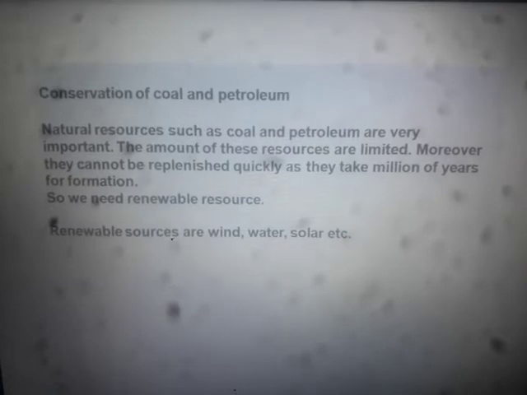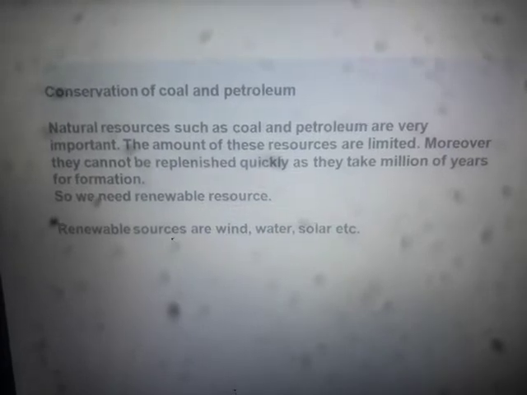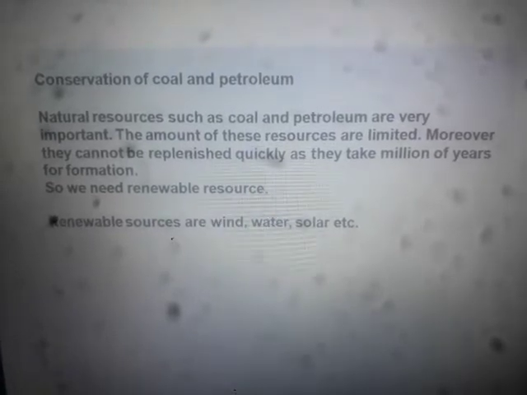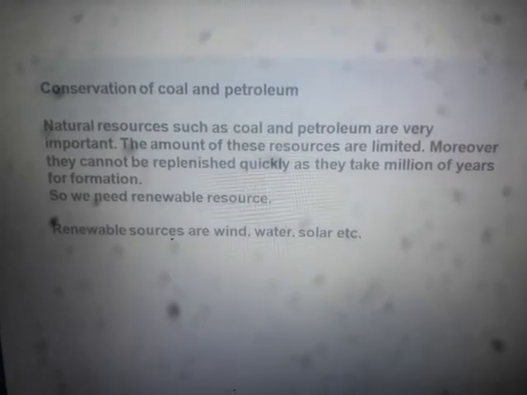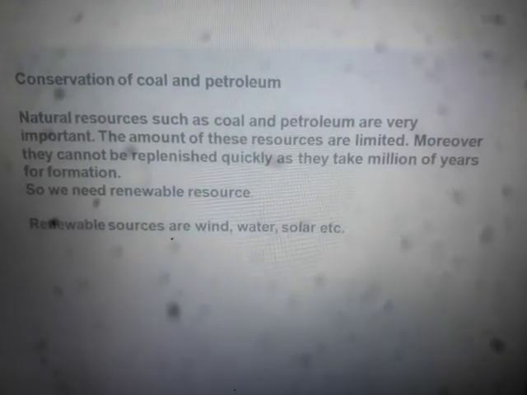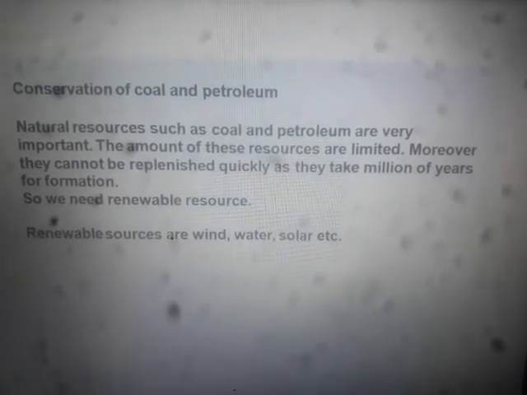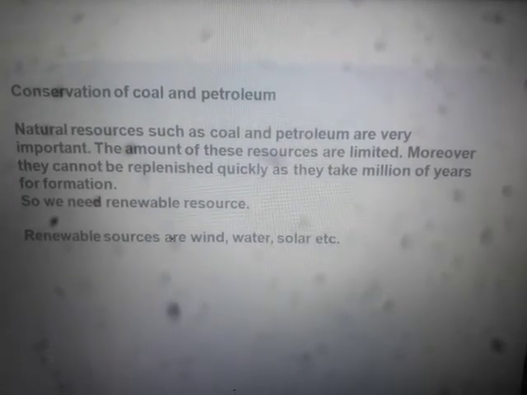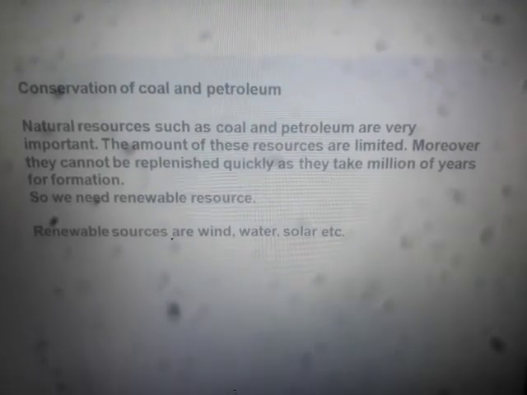Welcome once again. In our last class we dealt with the conservation of coal and petroleum. As we know, natural resources like coal and petroleum are very important and we can't think of running life without them. But at the same time their amount is very limited, so they cannot be used more than their limits. Because these resources are very limited, we need to conserve them very wisely.